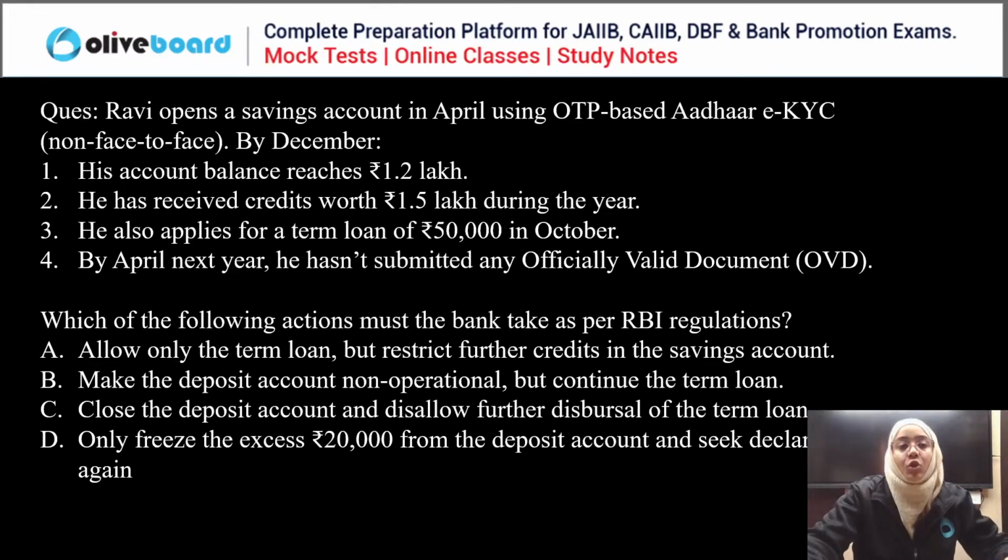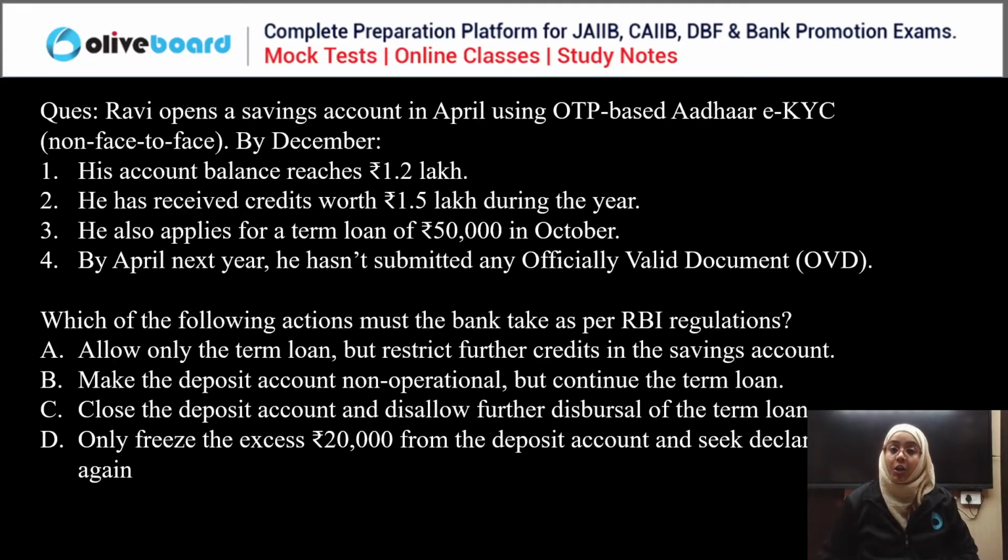Okay, next question. See, Ravi opened a savings account in April by using the OTP based Aadhaar eKYC non face to face. Okay, by December, we have these four things. His account balance reaches 1.2 lakh. He has received 1.5 lakh during the year. He also applies for a term loan of rupees 50,000 by April next year. He hasn't submitted any officially valid document.